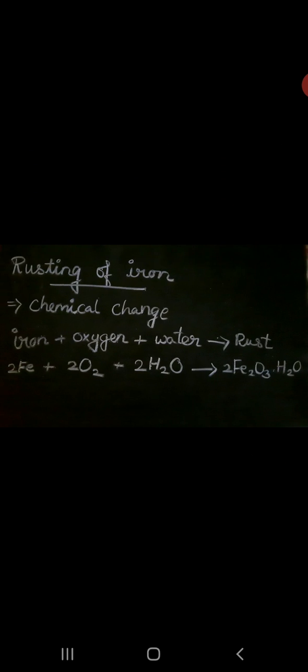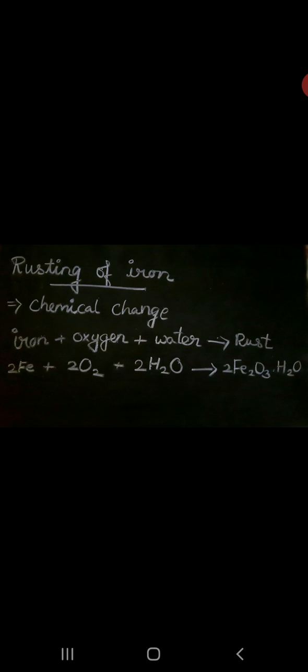Next we can see the rusting of iron. How does iron rust? That is an example of a chemical change. The process of rusting of iron is a chemical change. Rusting is one change that affects articles and slowly destroys them.